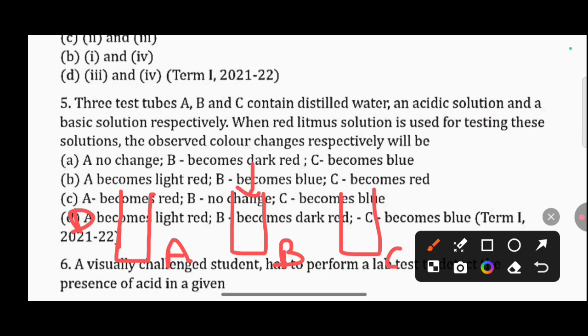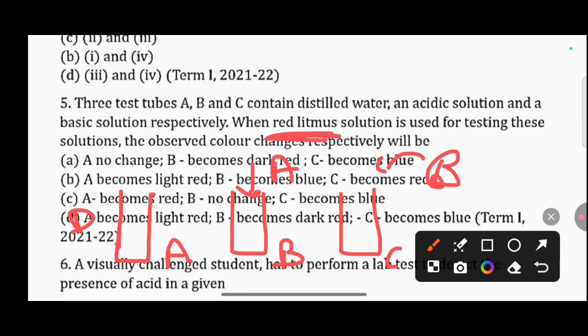In test tube B, we have added acidic solution, and in test tube C, there is basic solution. So when we add litmus, particularly red litmus solution, what will be the color change? In test tube A, when we add red litmus, there will be no color change because distilled water is neutral and has a pH of nearly 7.